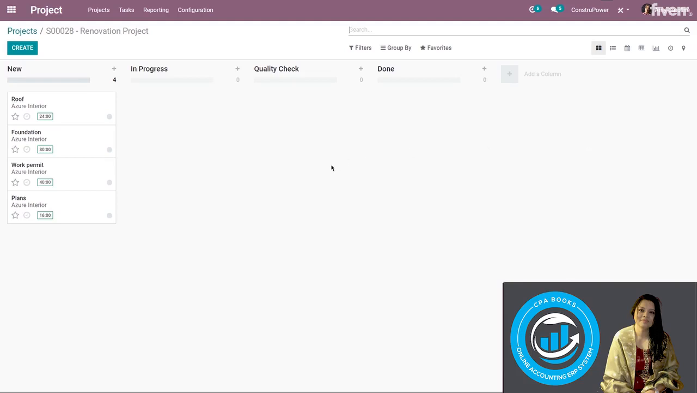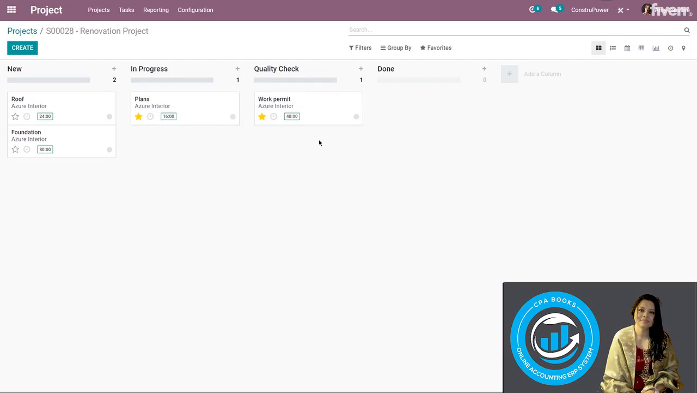Now, I would like to prioritize a few of these. I want to prioritize the tasks that are assigned to my architects. So I'm going to go ahead and click on the stars to prioritize those tasks. Now I'm also going to change them around. So plans, I'm going to say, is in progress, and the work permit, well, it's actually ready, but I'm going to move it to the quality check stage because it does need to be reviewed, especially the metrics.